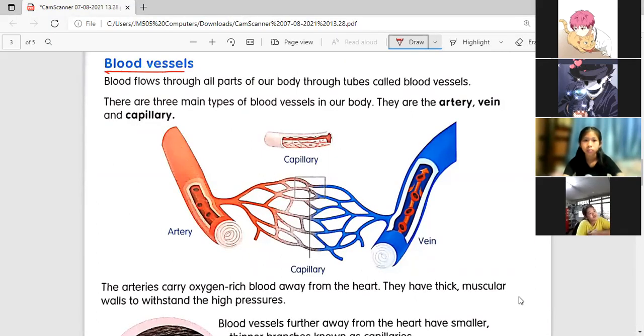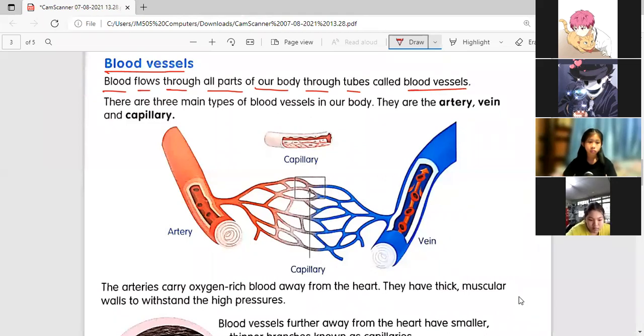Blood flows through all parts of our body through tubes. What is tube? Tube. That is what we call blood vessel. So that is the road, the way, or the bridge of our blood.